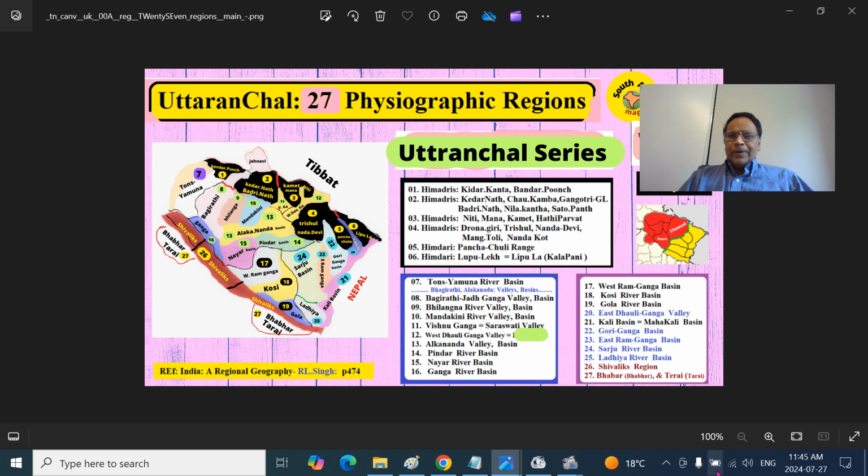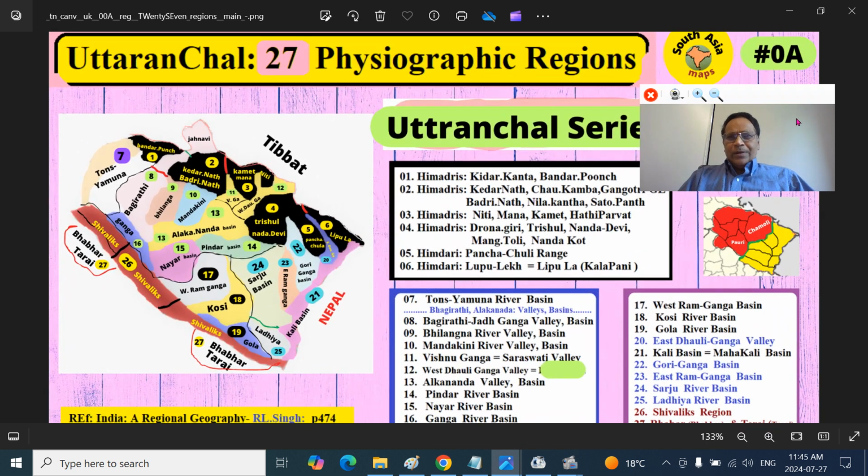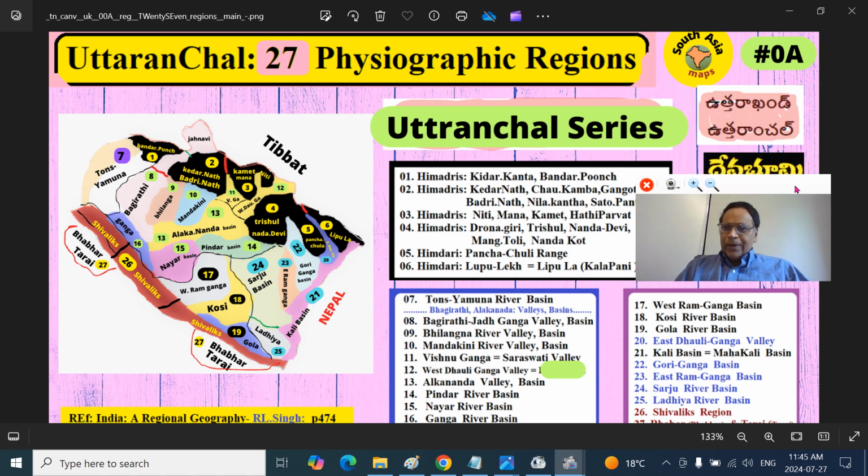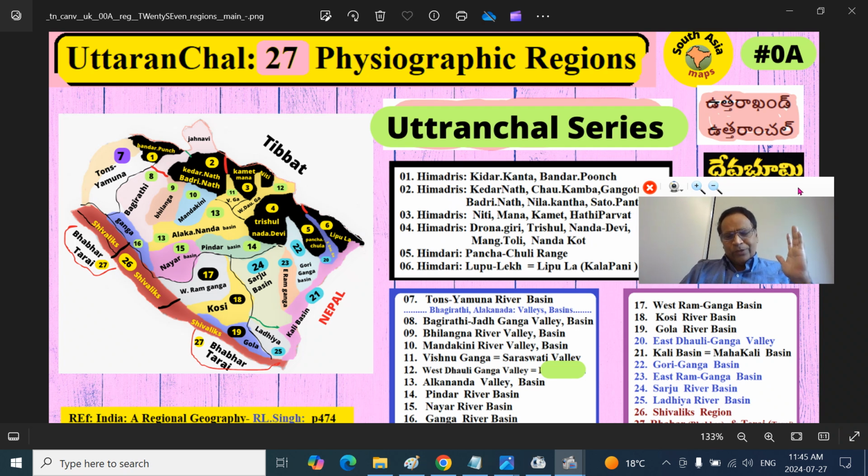After this presentation, I will show you two or three different three-dimensional views of the maps where we will correlate these regions with the actual terrain on Mother Earth. That is the most unique feature, so you should pay attention to that.